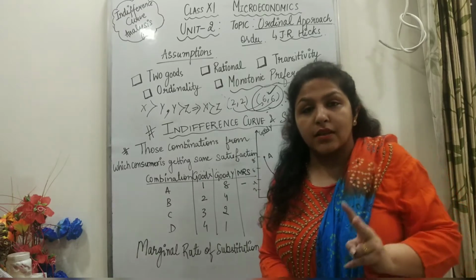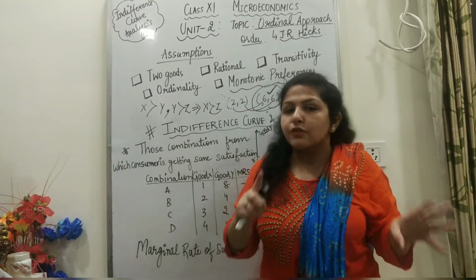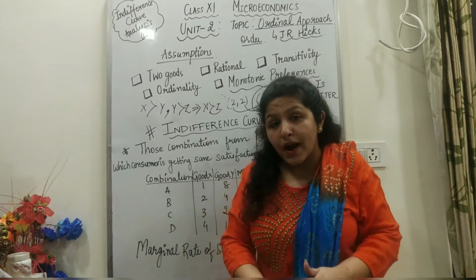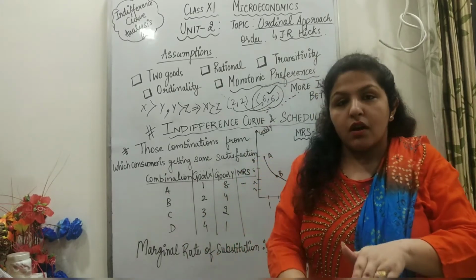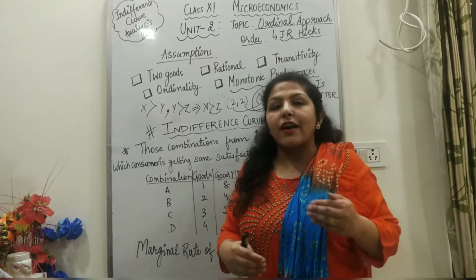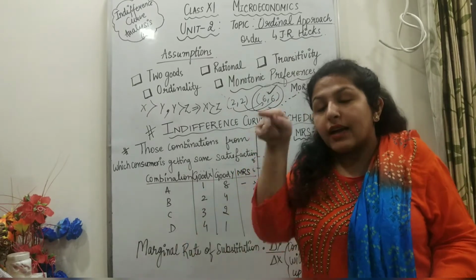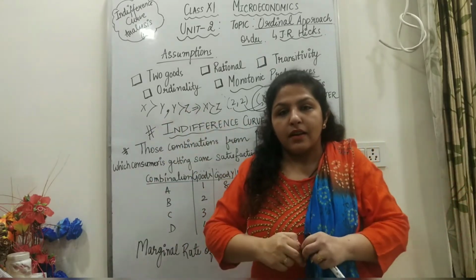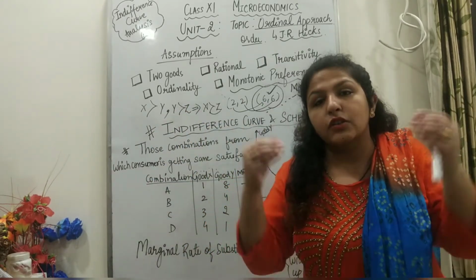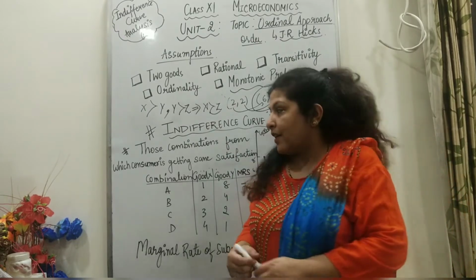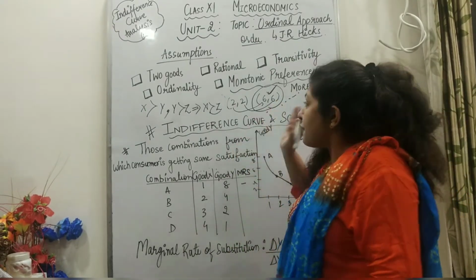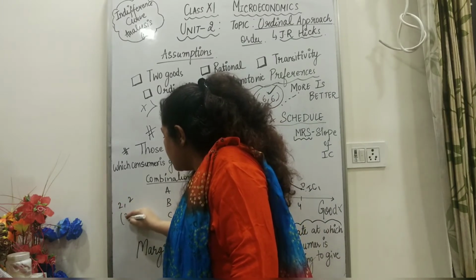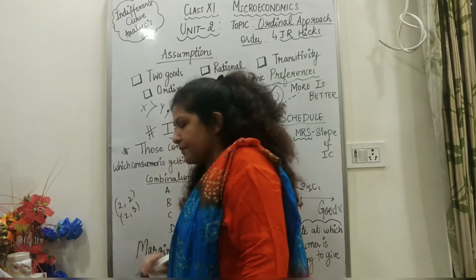How many tickets do you have? 2 tickets, and you have 2 best friends. You can choose any one of them, right? You can take any one of them out of the 2 because you are indifferent between the 2. Anyone can come along, right? So you don't have a preference that this person should go and that person should not go. Indifference means when 2 people give the same satisfaction to you, or two bundles give the same satisfaction to you. In indifference, let's say if I say 2, 2 and 2, 3 are indifferent to me, what can you say?